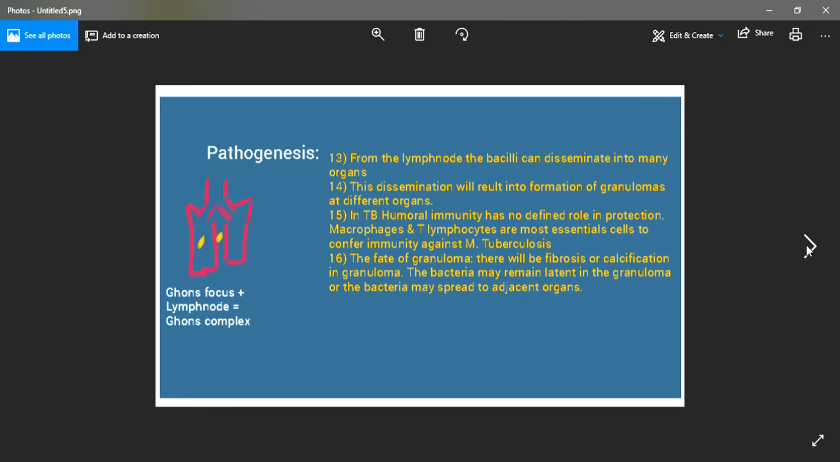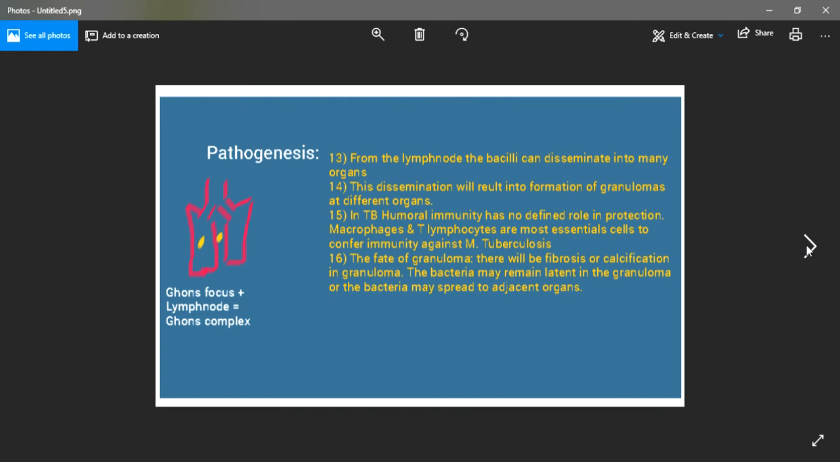Now what will be the fate of primary tuberculosis? In cases of primary tuberculosis, either the bacteria can get killed, it may become latent inside the focus only, or it may progress to the adjacent lymph nodes, or it may progress to the other lobes of the lungs, or to the other lung, or it may enter the hematogenous route and disseminate to various other organs.